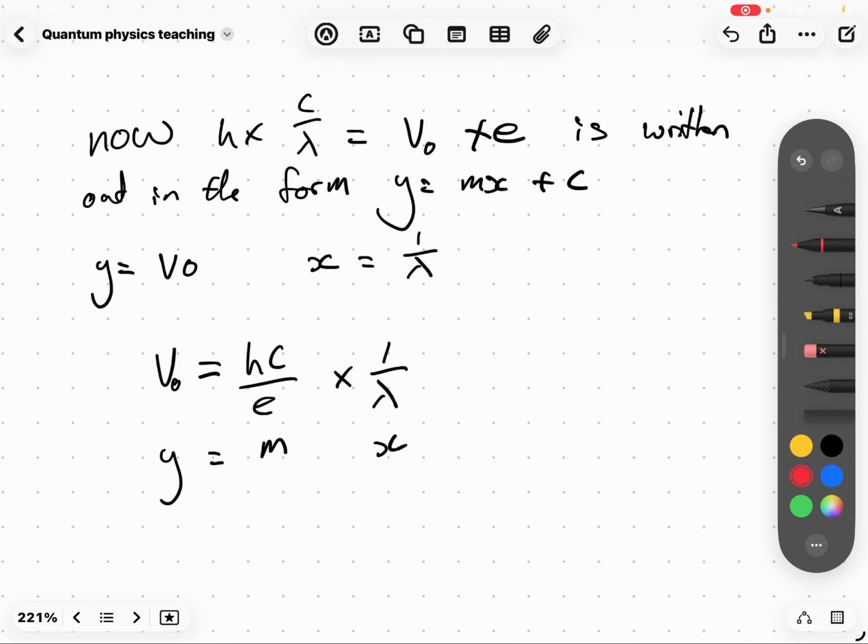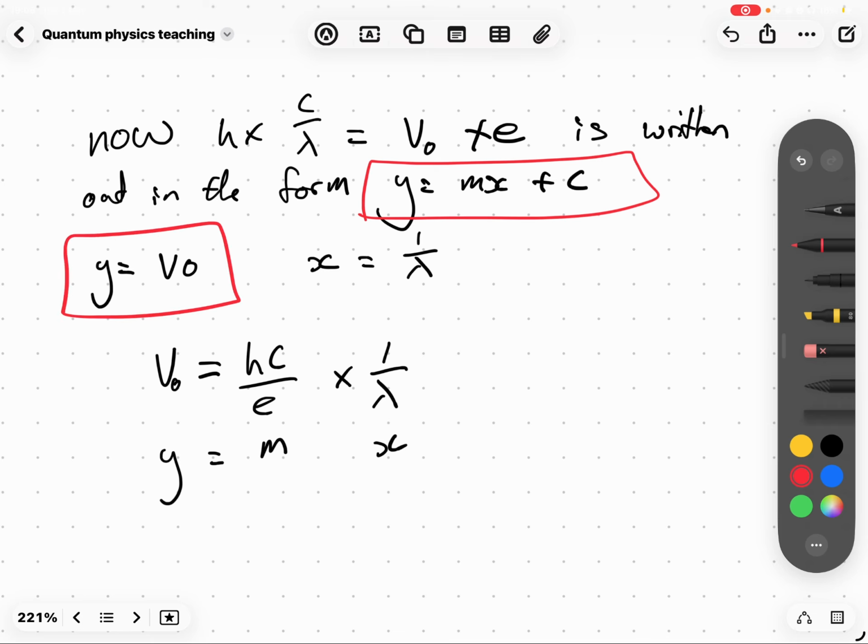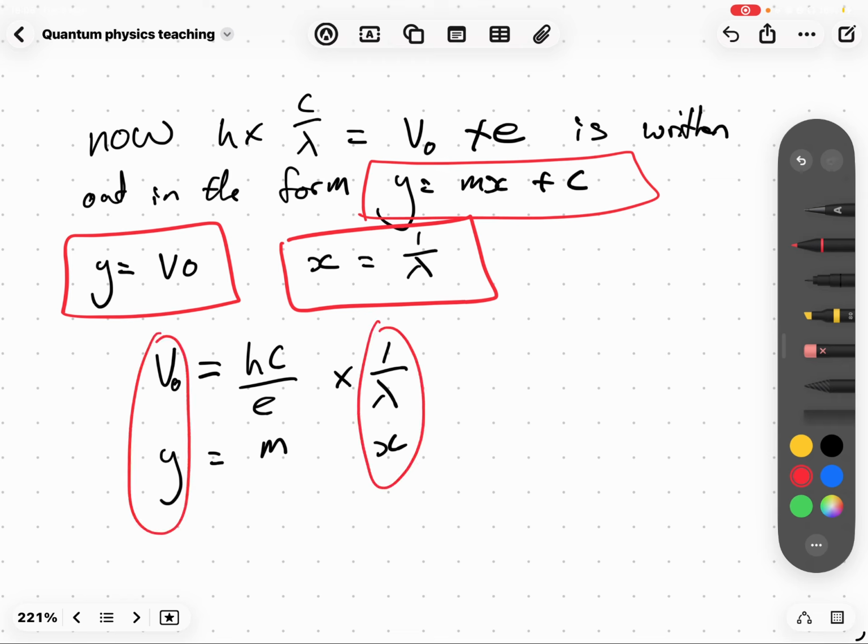Look at that, we're doing y equals mx plus c. That is the line equation. We said that y is the threshold voltage and x is 1 over lambda. Put that in. Y is here, x is 1 over lambda. That leaves us with the rest, hc over e. How do we have hc over e?